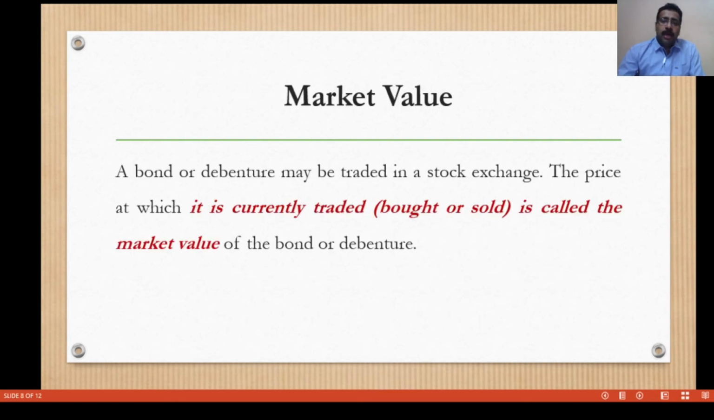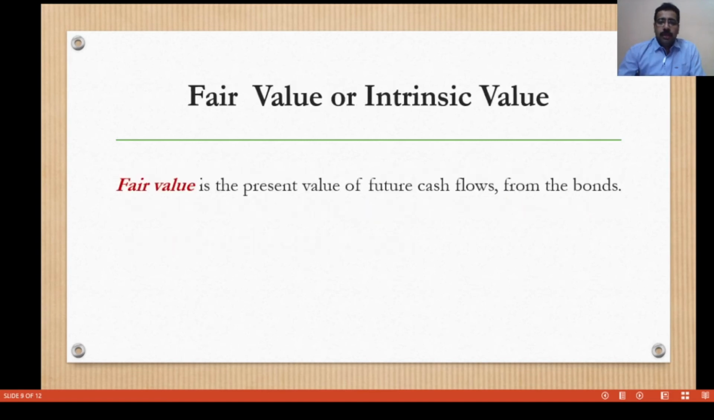What is the market value of the bond? A bond or debenture may be traded in the capital market or stock exchange. That price is known as the market price or market value of the bond. Then we discuss the fair value or intrinsic value of the bond. The exact price of the bond is known as fair value or intrinsic value of the bond. That is the exact value of the bond.